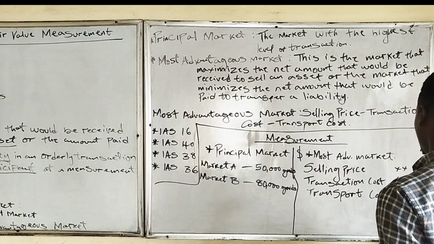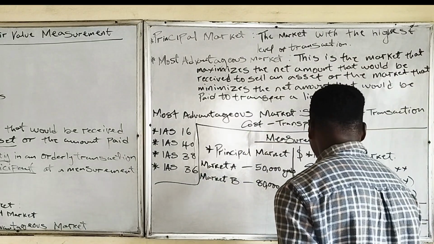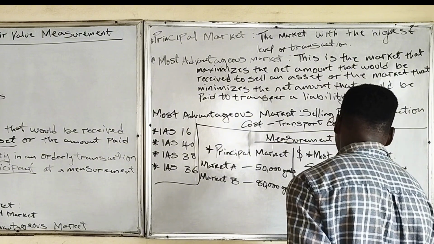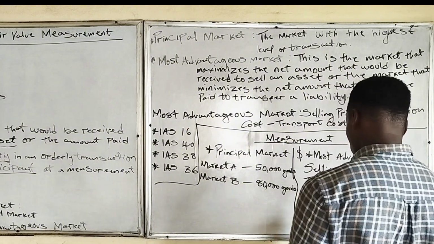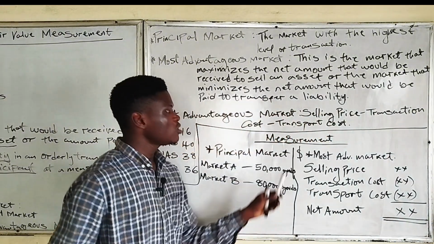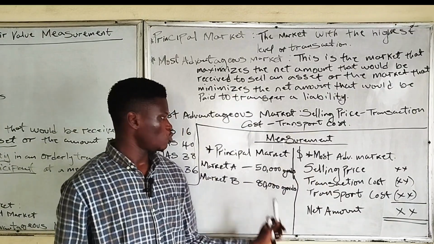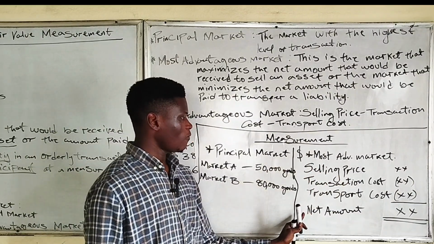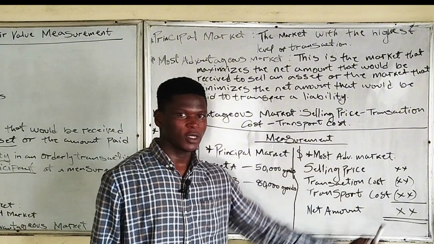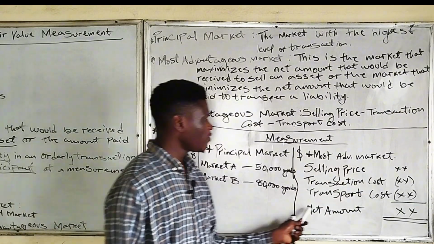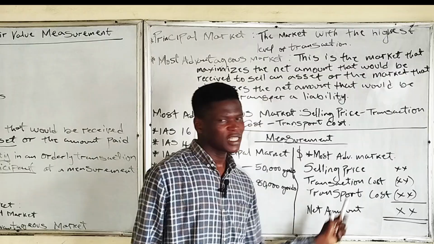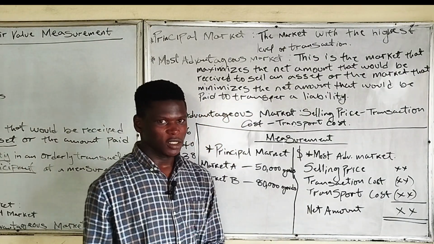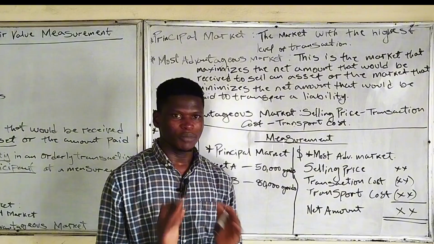This gives you the net amount that will be received. If you compare between two different markets, you do this for market A and you also do the same thing for market B. Whichever one gives the highest net amount becomes our active market, which our fair value will be based on.